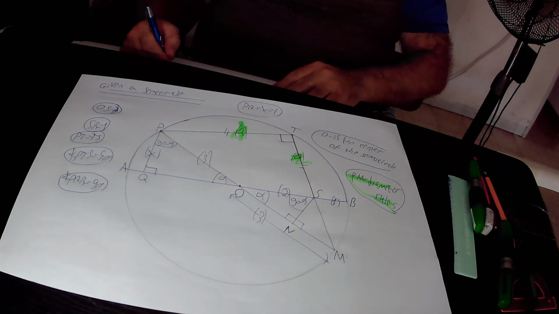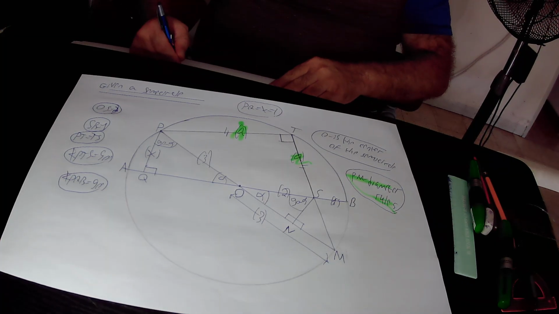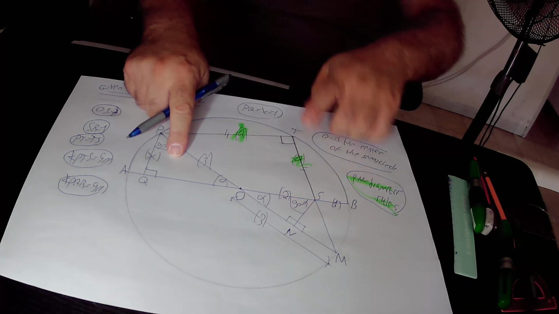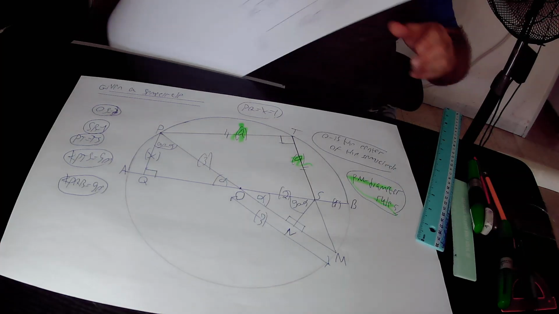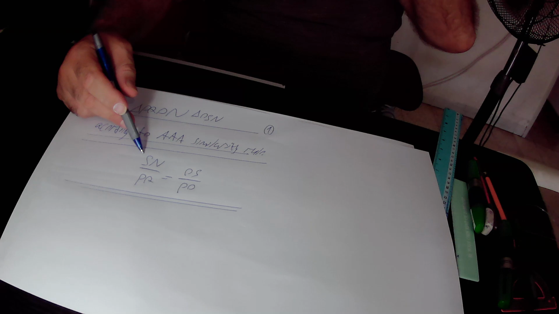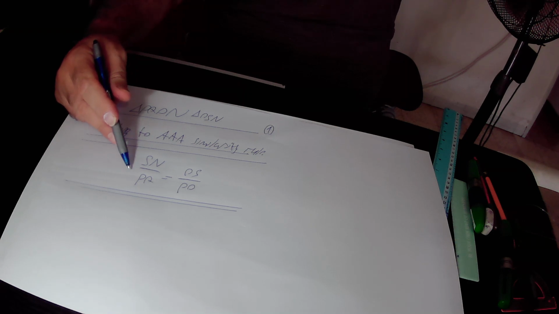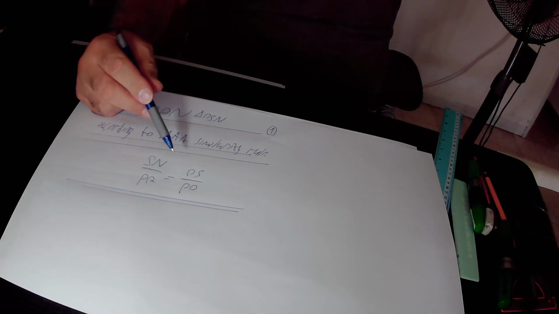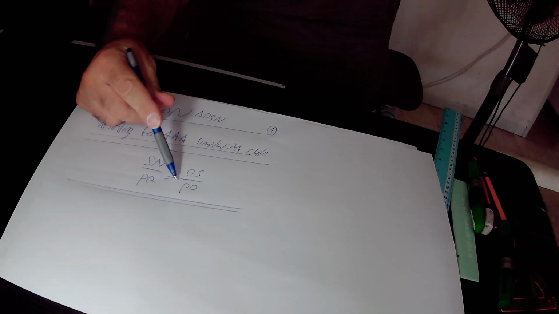Again, from the fact that those two right triangles are similar to each other, we will derive that the following relationship exists between their sides. We will derive that side SN of the lower right triangle OSN over side PQ of the upper right triangle PQO is equal to side OS of the lower right triangle OSN over side PO of the upper right triangle PQO.